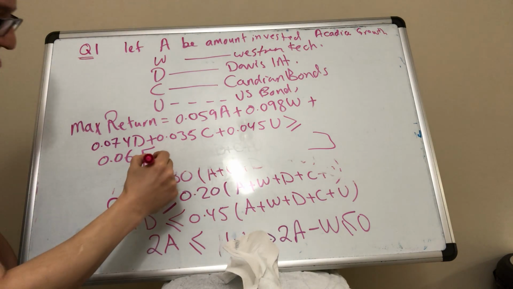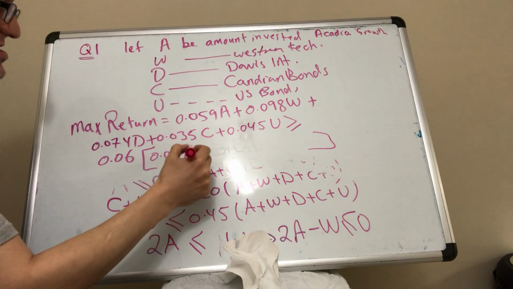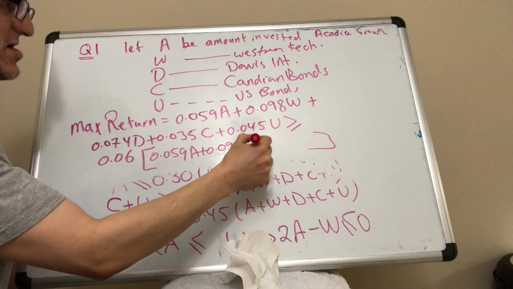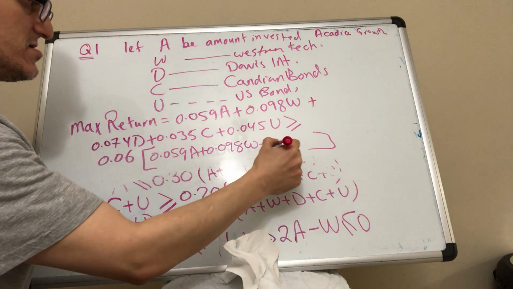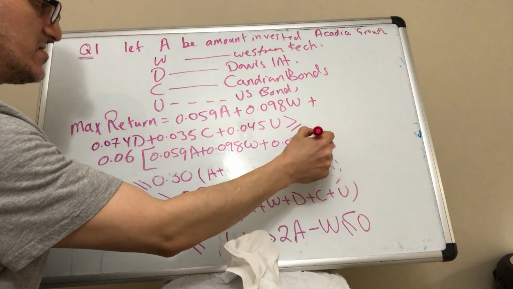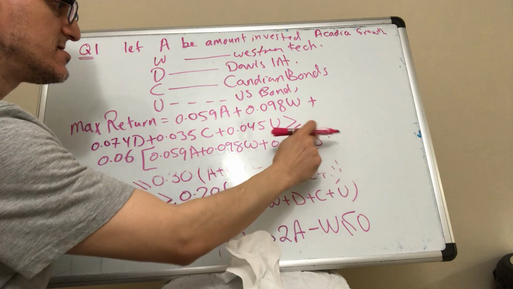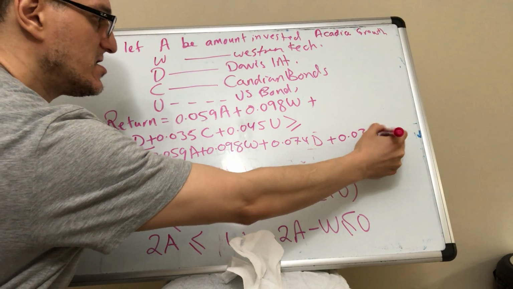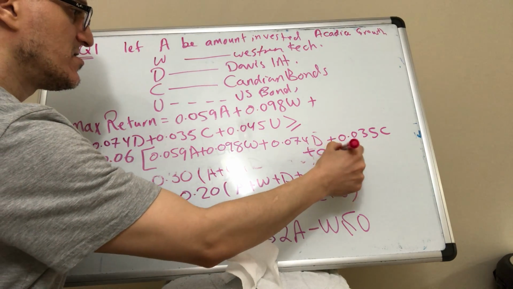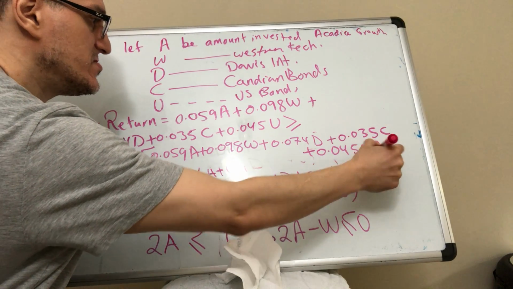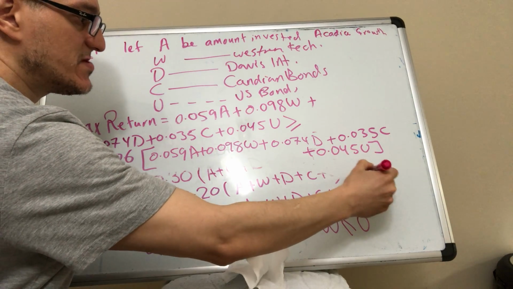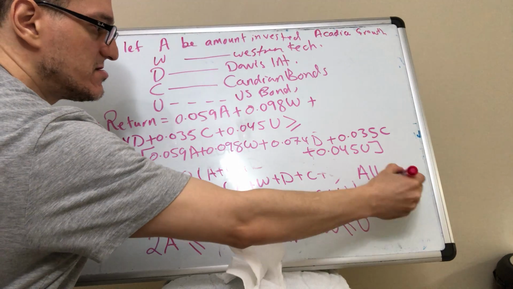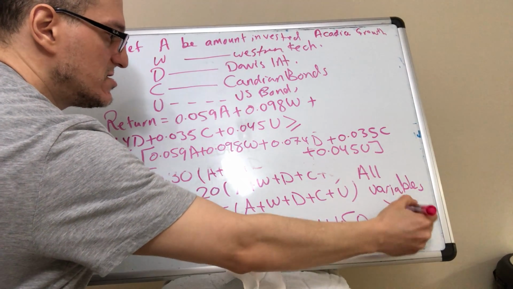And the entire return would be 5.9 of A, 9.8 of W, 7.4 of D, 3.5 of C, 4.5 of U, and at the end of any question, all variables greater than or equal to 0.